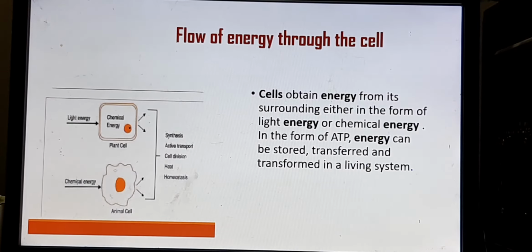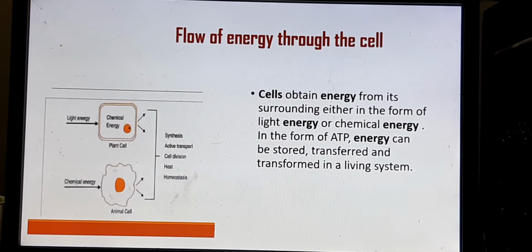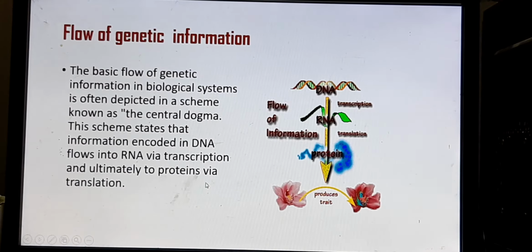Okay, then they store it in the form of ATP. Energy can be stored and then utilized in the form of ATP. So that is how there is a flow of energy through the cell. Then there is also a flow of genetic information.